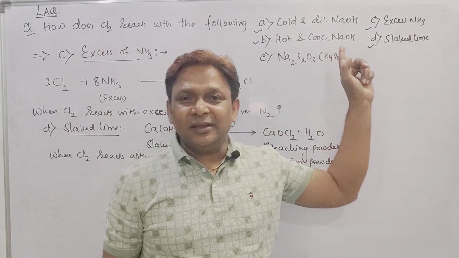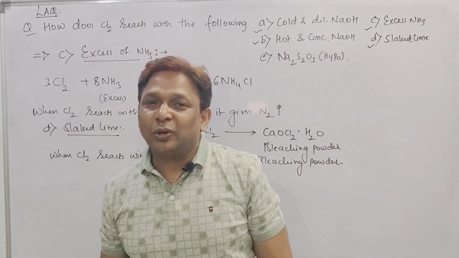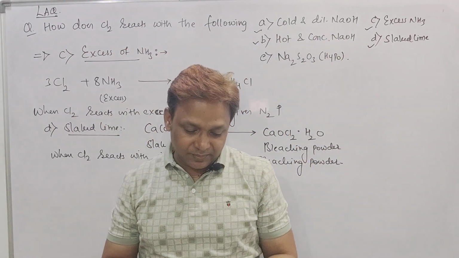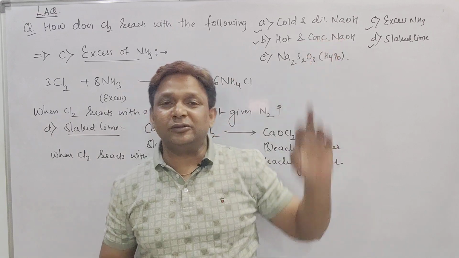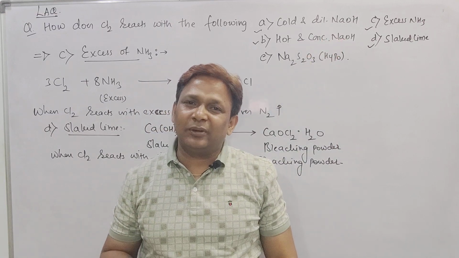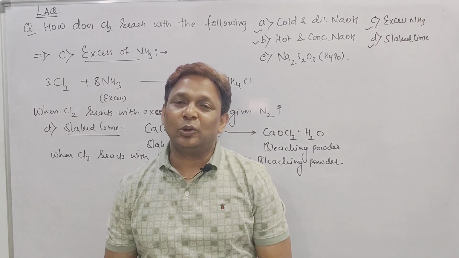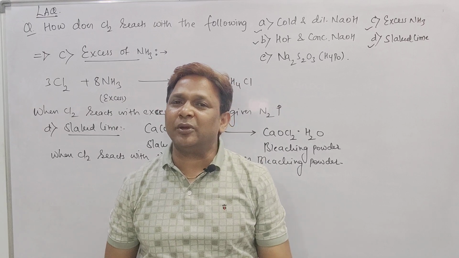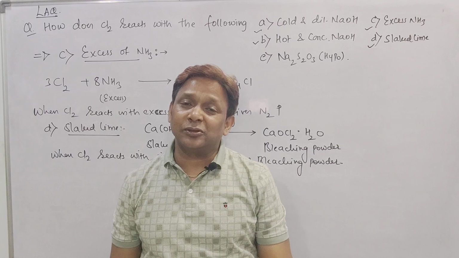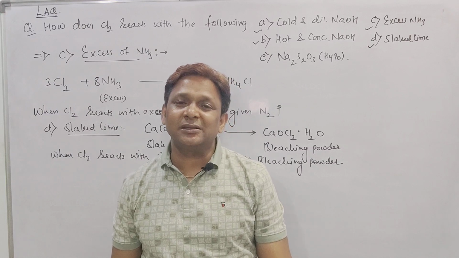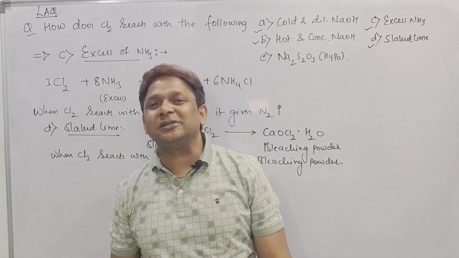Over beta, for the properties, once you revise it: chlorine reacts with cold and dilute NaOH. It gives rise to NaCl plus H2O plus NaOCl. Chlorine reacts with hot and concentrated NaOH. What does it give rise to, beta? It gives rise to NaCl plus H2O plus NaClO3.